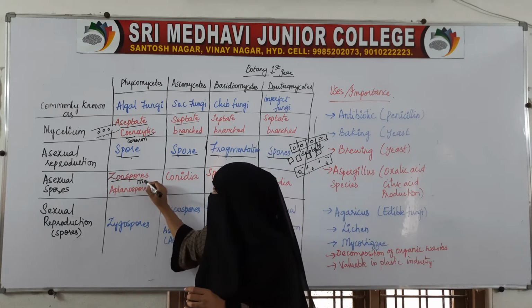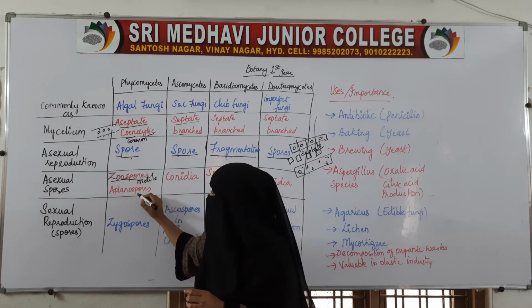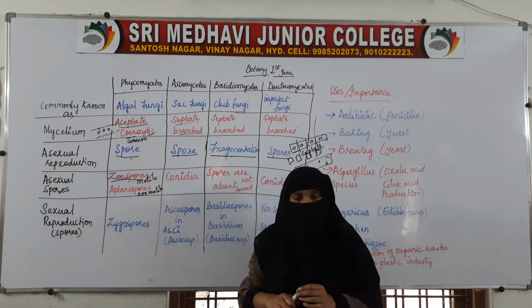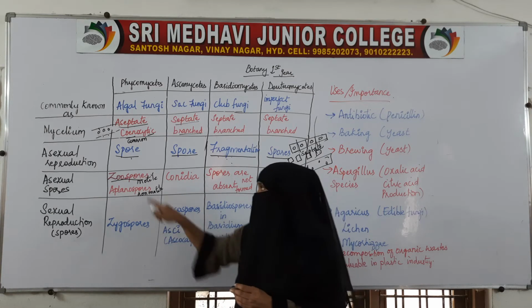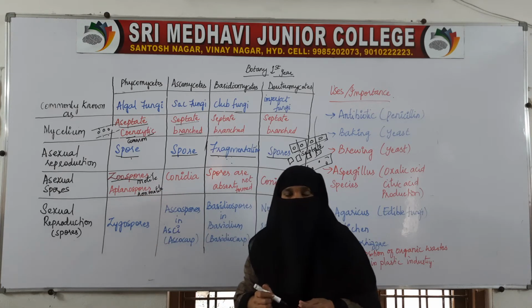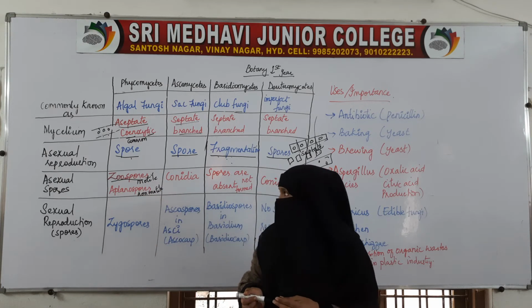Zoospores are motile spores and aplanospores are non-motile. Members of Phycomycetes sometimes produce zoospores, which are motile spores, and sometimes aplanospores, which are non-motile spores.